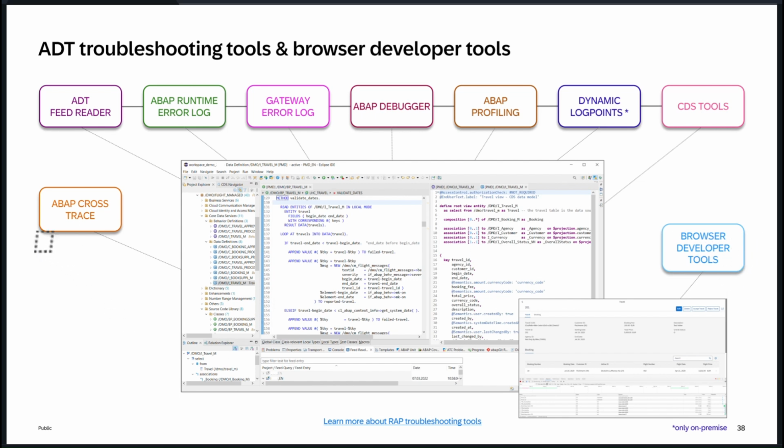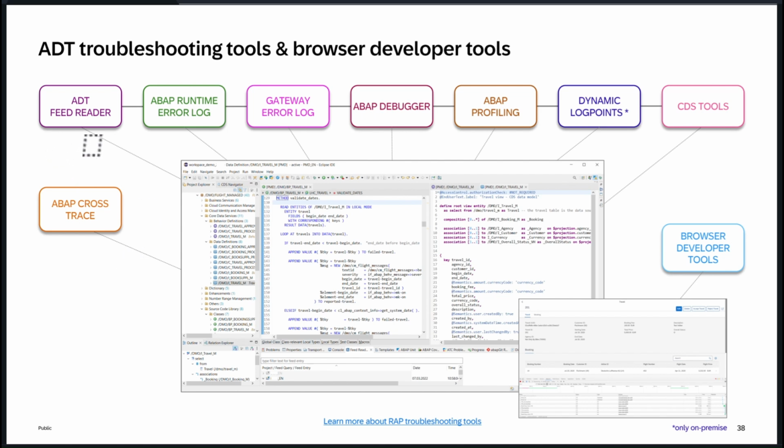Okay, then ABAP crash trees, sorry, the trace tool, is very helpful to identify where the exact problem occurs. Whether you are not sure if the problem is coming from the OData side, or some other custom development, or maybe the database side, or the gateway client side, it's a very simple tool. You can use it and you will get all the traces, right? Wherever the flow is going, you can easily identify, and it helps find the problem quickly. I used this very long back, but let's try it in a separate video. It's very simple actually.